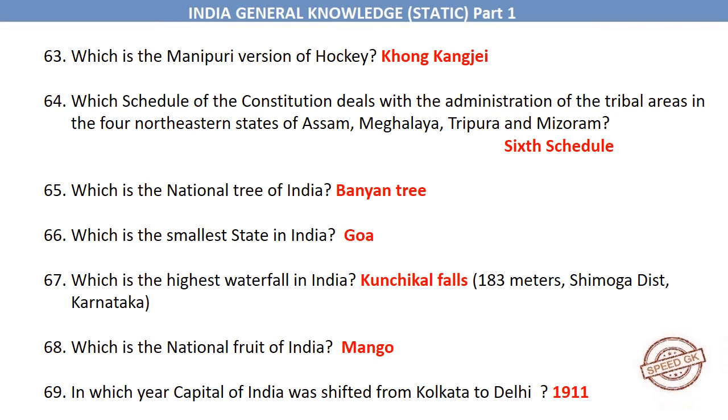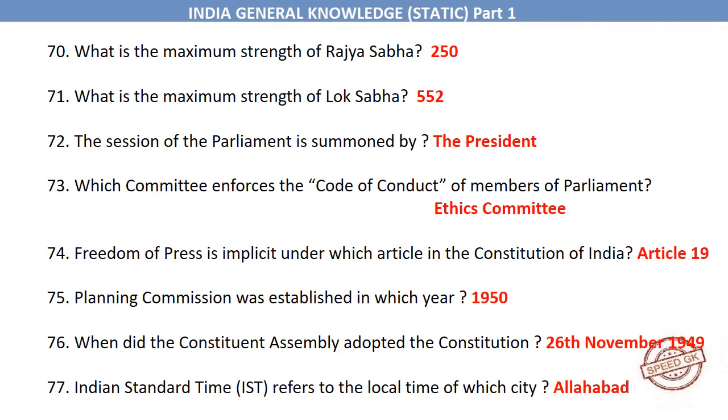Goa. Which is the highest waterfall in India? Kunchikal Falls. 183 meters, Shimoga district, Karnataka. Which is the national fruit of India? Mango. In which year capital of India was shifted from Kolkata to Delhi? 1911. What is the maximum strength of Rajya Sabha? 250. What is the maximum strength of Lok Sabha?